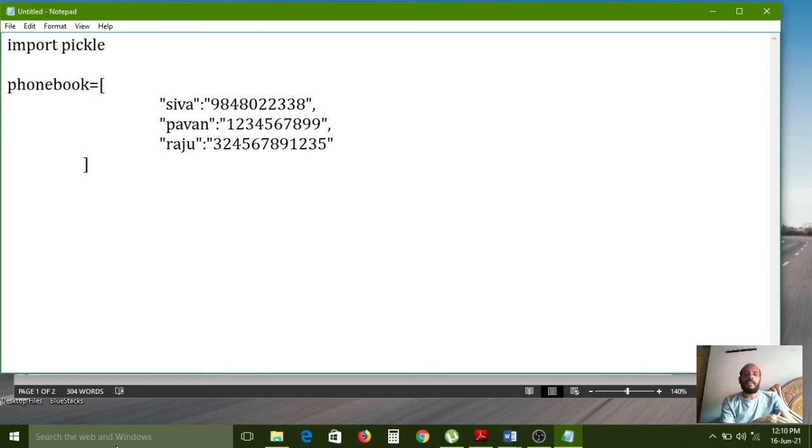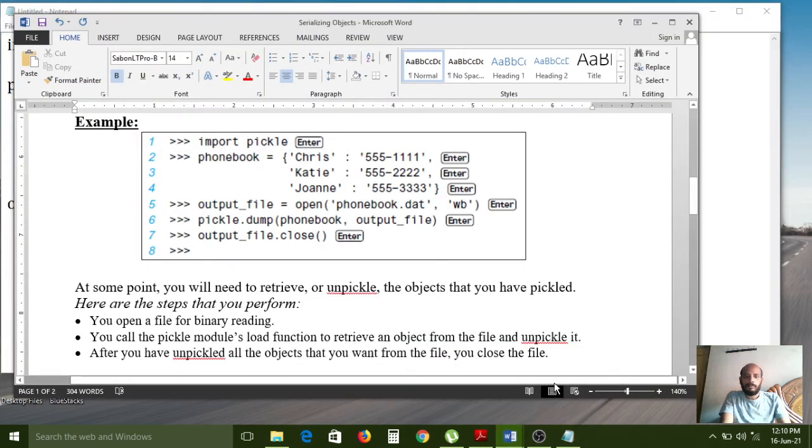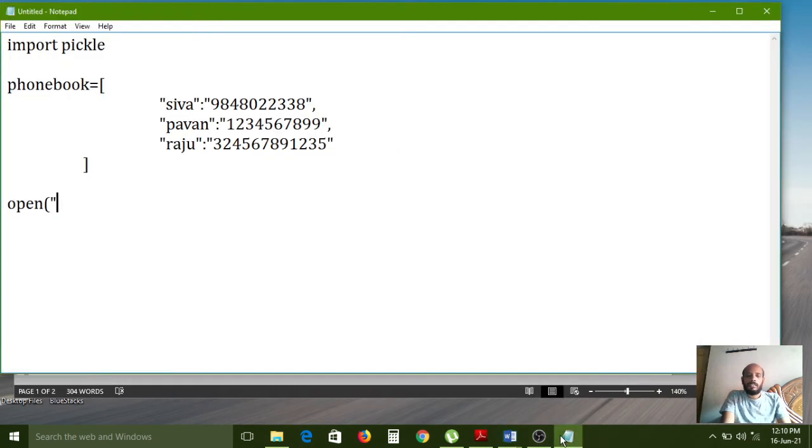So how can you create the file? For that, I am using the open function, and after that we need to mention the file name. Sorry, here instead of square brackets we need to use flower brackets, because this is a dictionary.